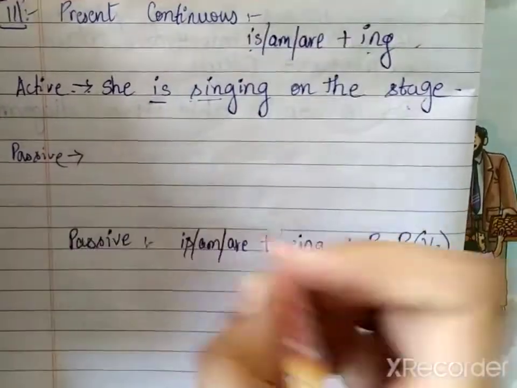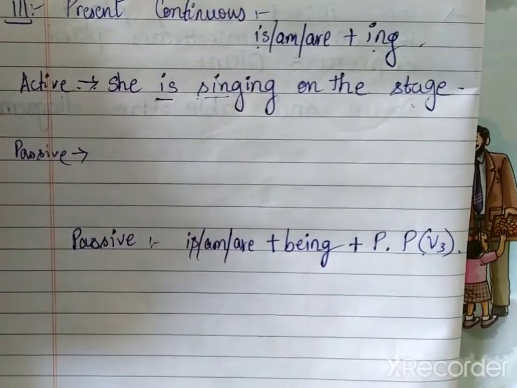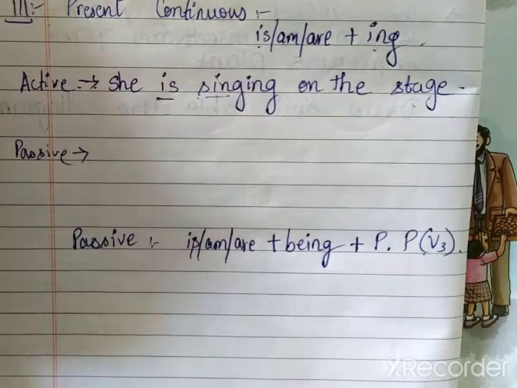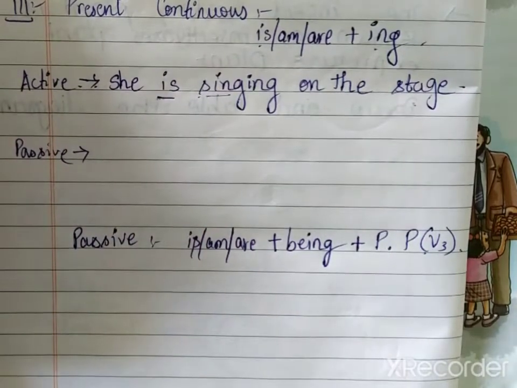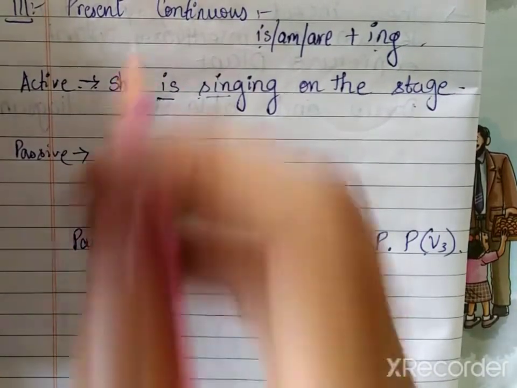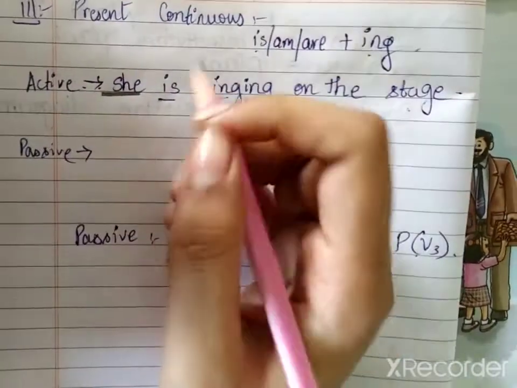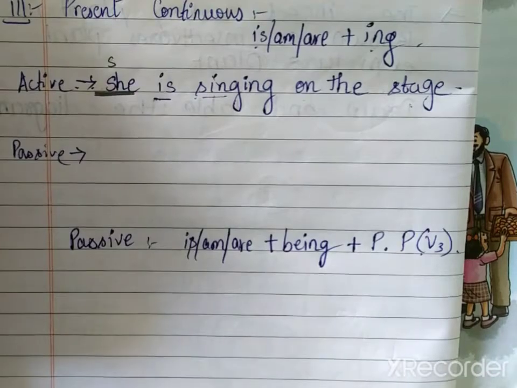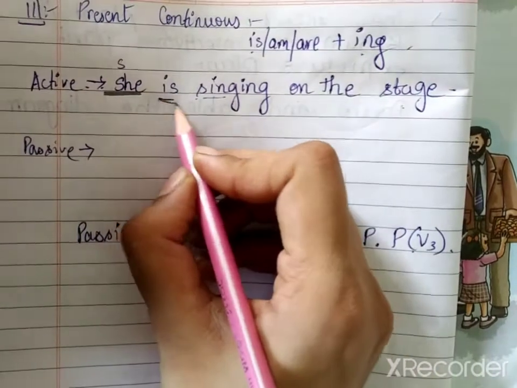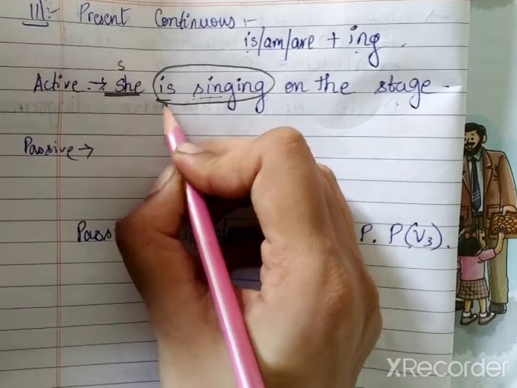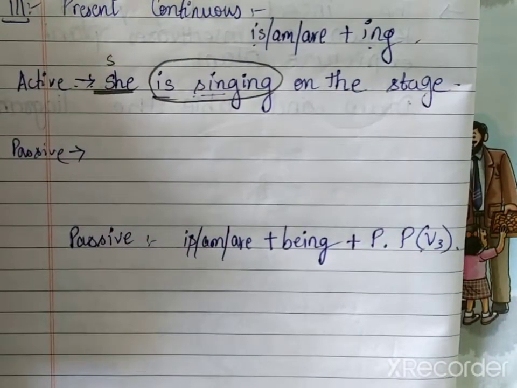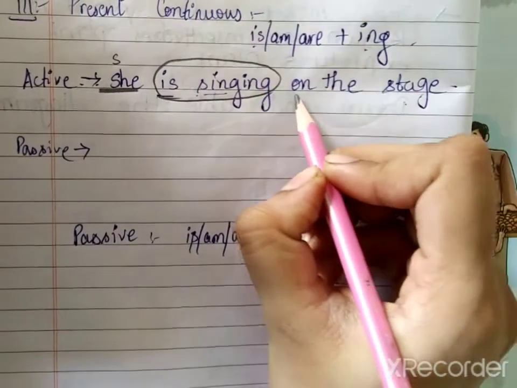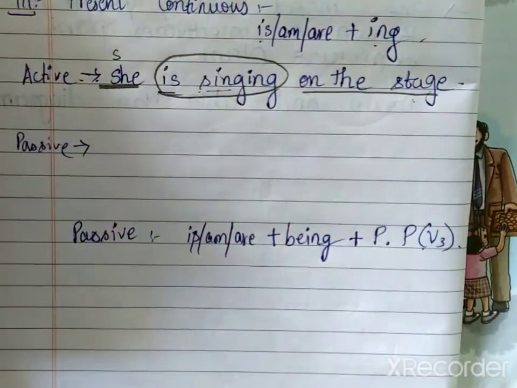Now I already explained to you an easy way to do it. What is an easy way? First, identify the verb, subject and object. Which is the subject over here? Whom are we talking about in the first sentence? We are talking about she. So she is the subject. Okay, what is the verb over here? Is singing. On the stage.